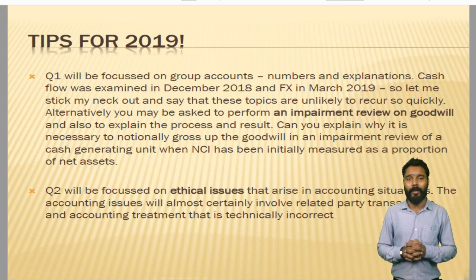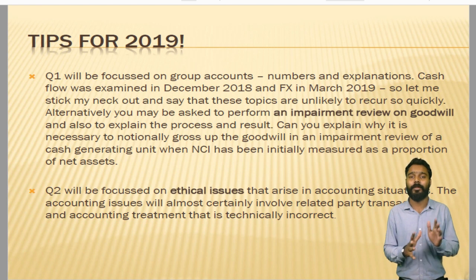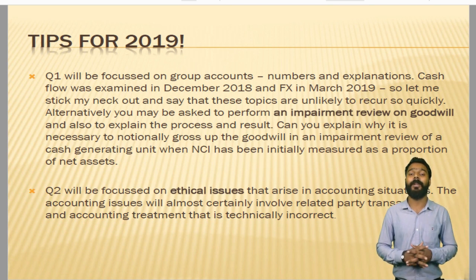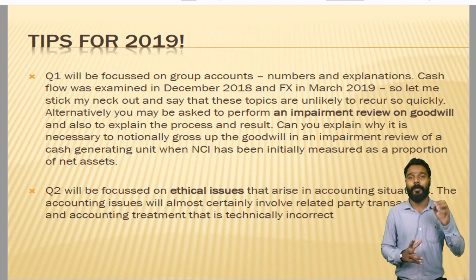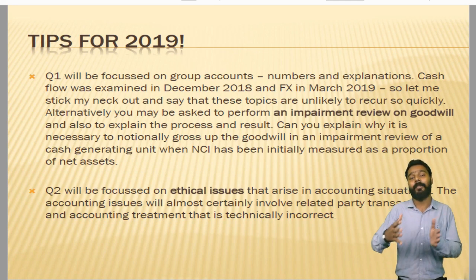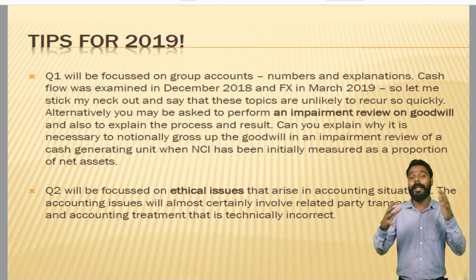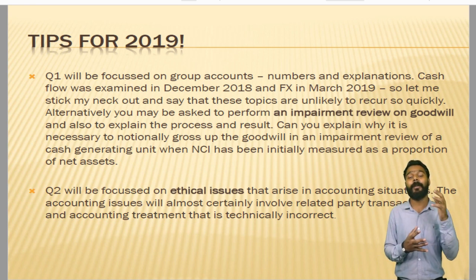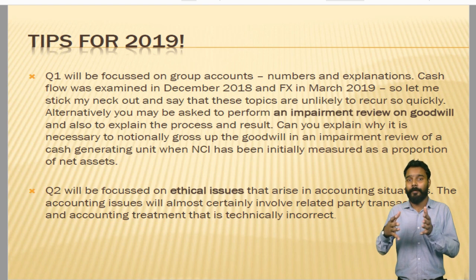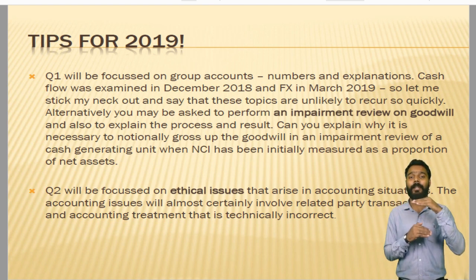Now in question number 1, in detail, there are chances that this time they will test some of the impairment review and the spot. So especially make sure that you are thorough with the calculation of notional goodwill. Notional goodwill comes when the fair value of NCI is not able to be found. In that case, we will calculate the fair value of NCI as a proportion of the net assets. In that case, how will you calculate the impairment? You have to calculate the impairment as a proportion, taking the notional goodwill for NCI, that's how we are calculating the goodwill part.